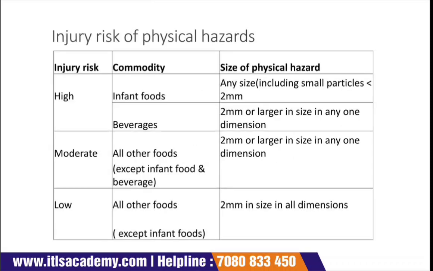So now coming to the next, that is the injury risk of physical hazards. The first is the risk, injury, commodity, and the size of physical hazards. In this, we will see what the injury risk of a physical hazard is. It is divided into three categories, as you can see: high, moderate, and low.